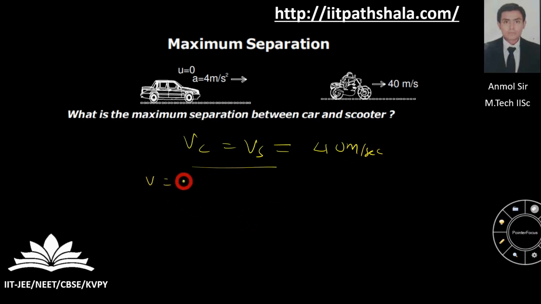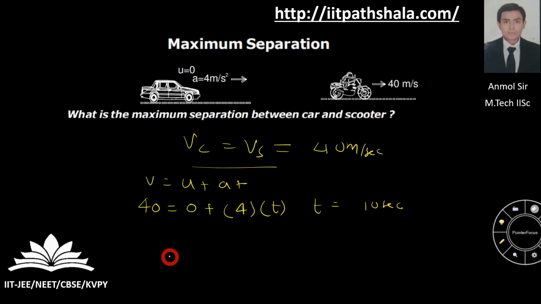Then by the formula v equal to u plus at, because my final velocity of the car should be equal to that of the scooter, and the acceleration is given to me as 4, I can figure out the value of t, which comes out to be 10 seconds. So after 10 seconds both of them will have the same velocity, and at that point of time you will have the maximum separation.